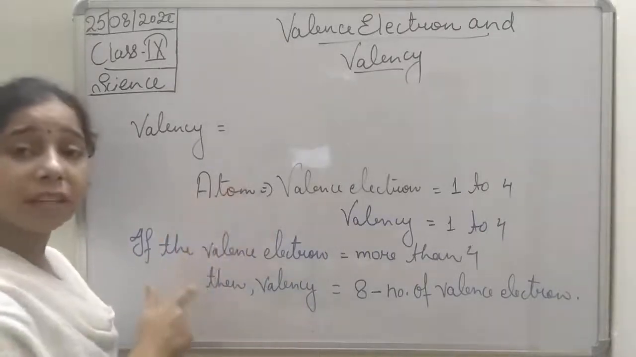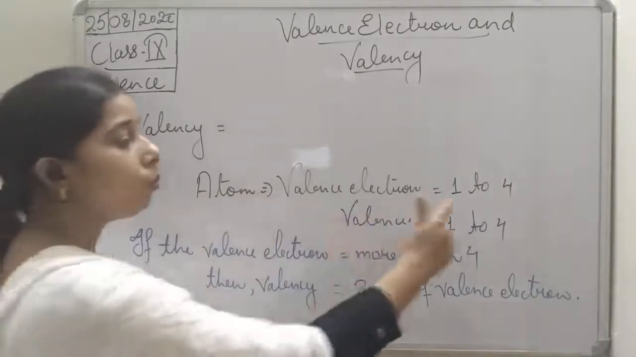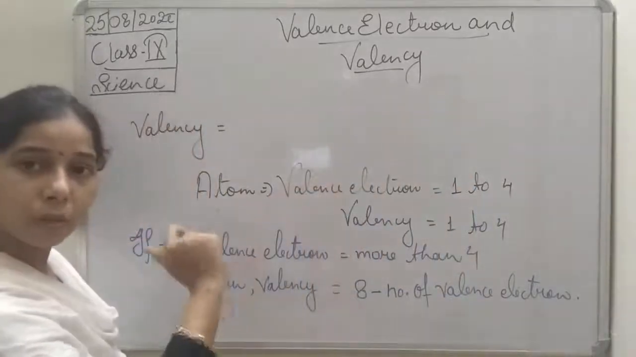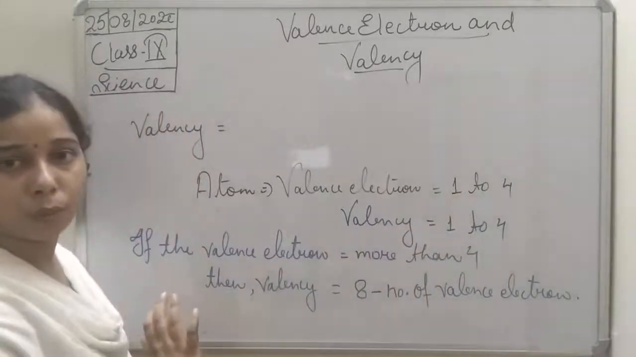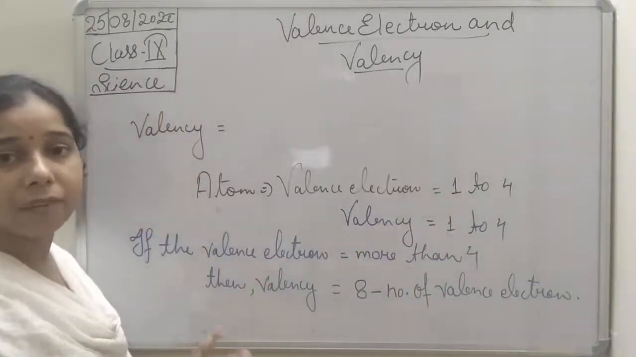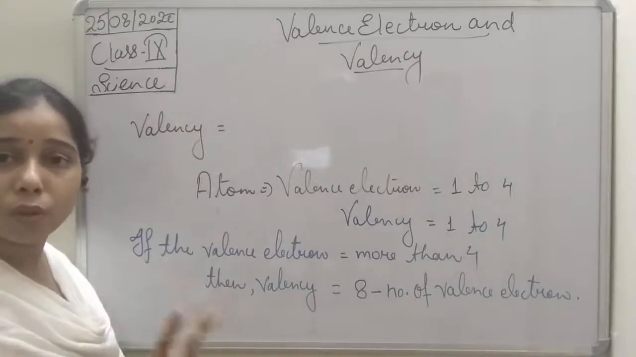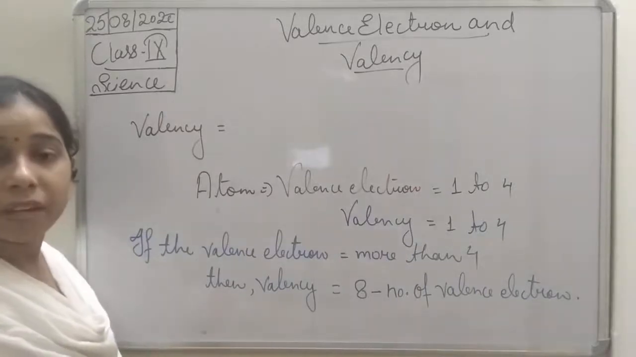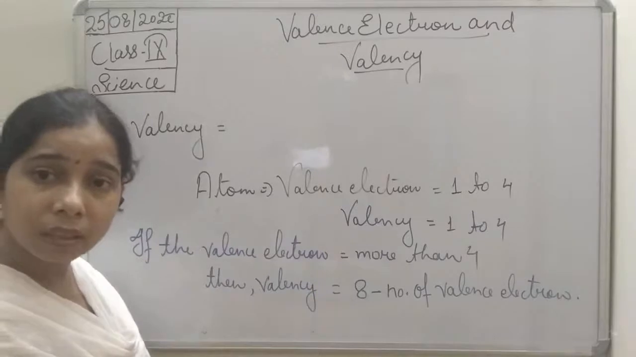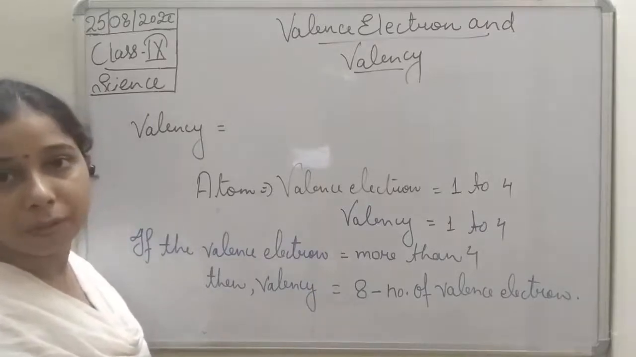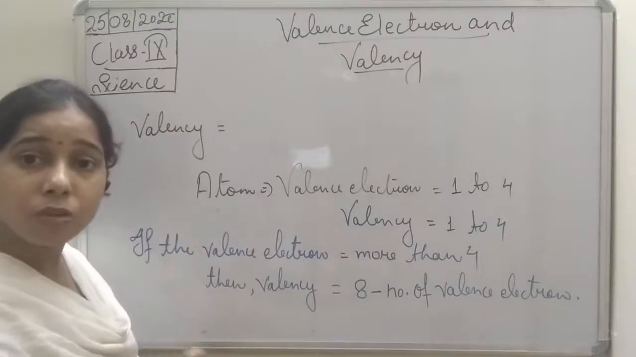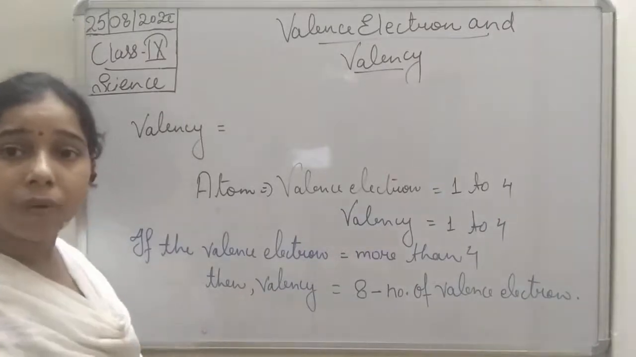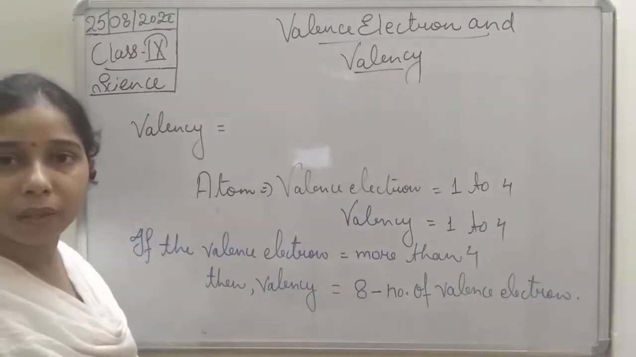Now, if the number of valence electrons is 1 to 4, then the valency will also be 1 to 4. It means if an atom has 2 valence electrons, the valency will be 2. If an atom has 3 valence electrons in the outermost shell, the valency will be 3. But if the valence electrons are more than 4, then how will we find the valency of that particular atom?